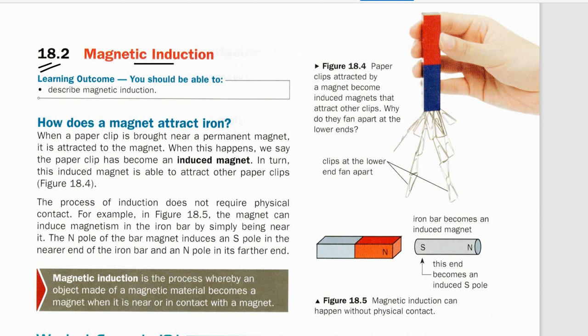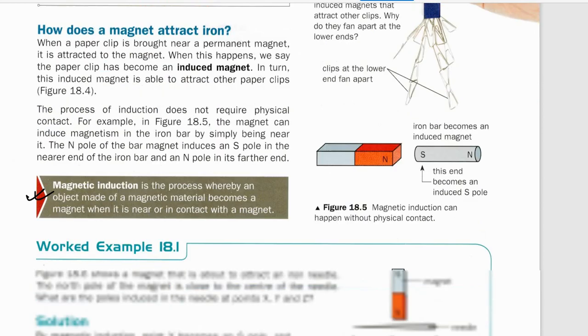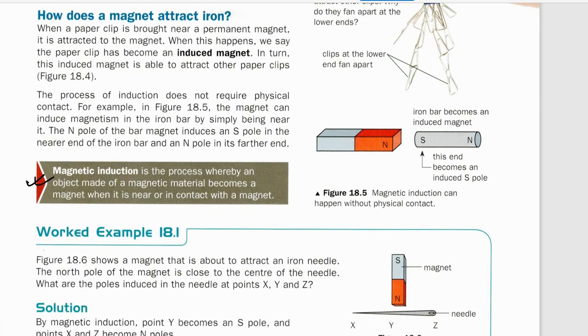It means it is induced, it is influenced, and that is called magnetic induction. So magnetic induction is a process where an object made of magnetic material becomes a magnet. You cannot induce magnetism in non-magnetic material. Very important point. Okay, how do we do it? When you just put it near the permanent magnet. We will learn further, there are different methods of how you can induce.